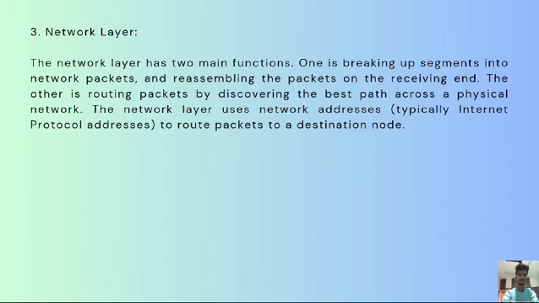The third layer is the network layer. The network layer has two functions. One is breaking up segments into network packets and reassembling the packets on the receiving end, and the other is routing the packets to discover the best path across the physical networks. The network layer uses network addresses, or logical protocol addresses, to route the packets to the destination node.